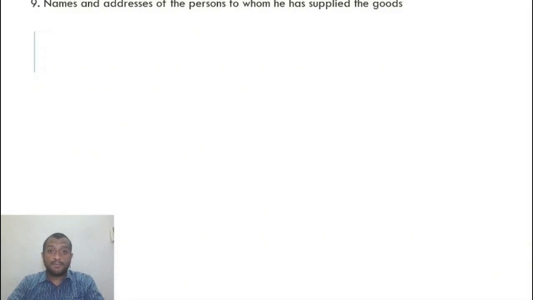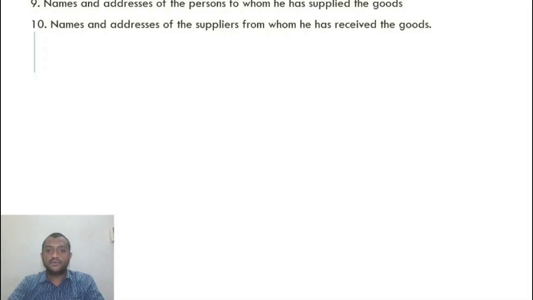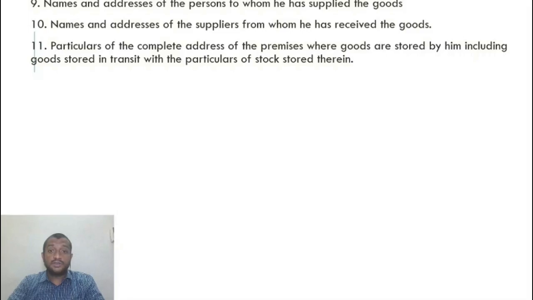Names and addresses of the persons to whom he has supplied the goods, names and addresses of the suppliers from whom he has received the goods, particulars of complete address of the premises where goods are stored by him including goods in transit, along with particulars of stock stored therein.